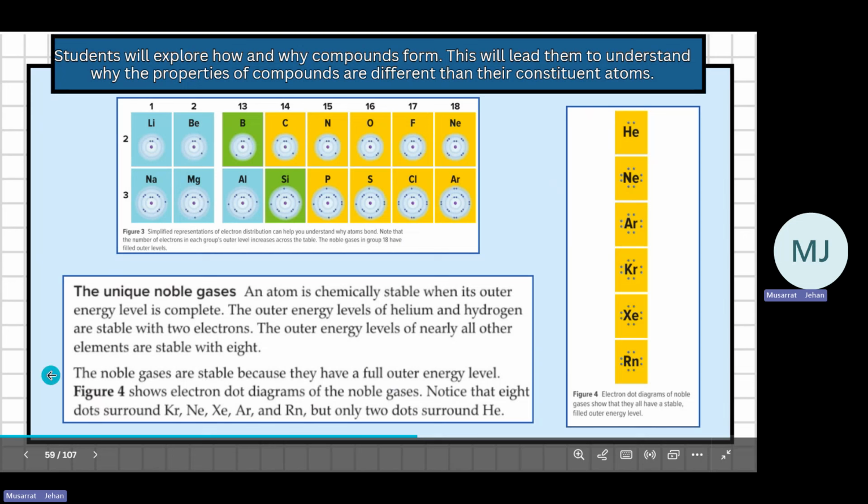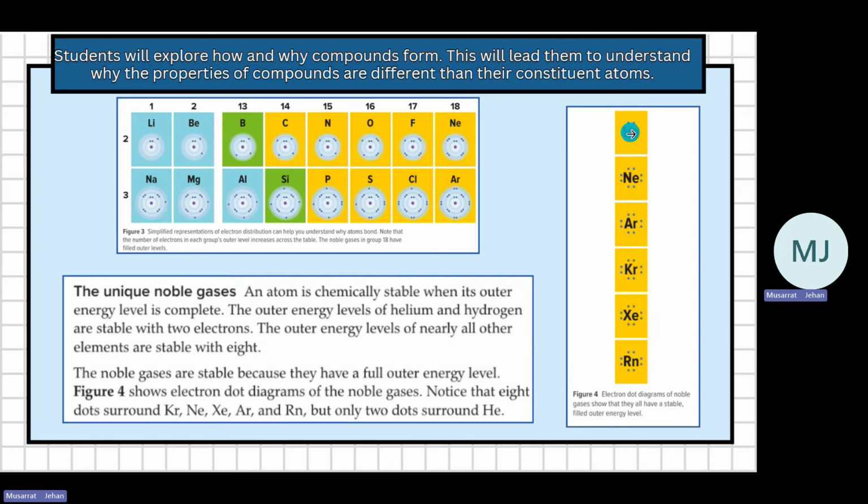Let's come to that. Here you see the electron dot diagram. You can recall from your class that the electron dot diagram shows only the electrons present in the valence, or outermost, energy level. These are the valence electrons. The first energy level can have a maximum of 2. So helium has 2. It does not need any.